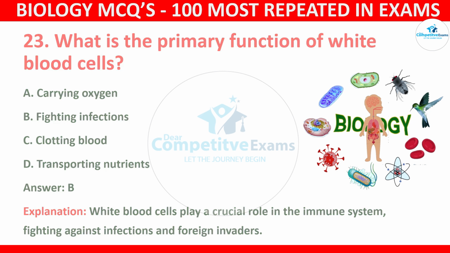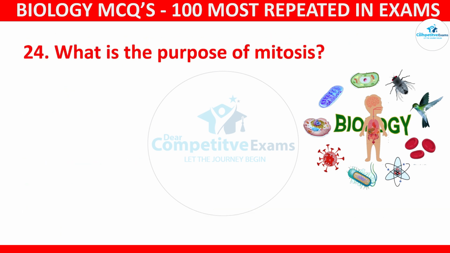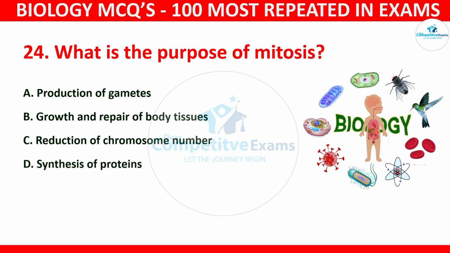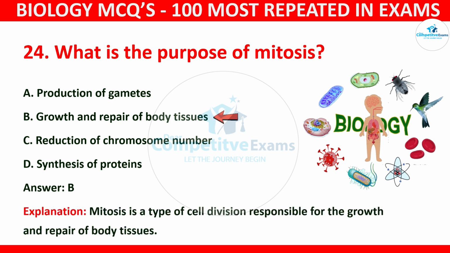Question number 24. What is the purpose of mitosis? Your options: production of gametes, growth and repair of body tissues, reduction of chromosome number, or synthesis of proteins. The correct answer is B, that is growth and repair of body tissues. Mitosis is a type of cell division responsible for growth and repair of body tissues.